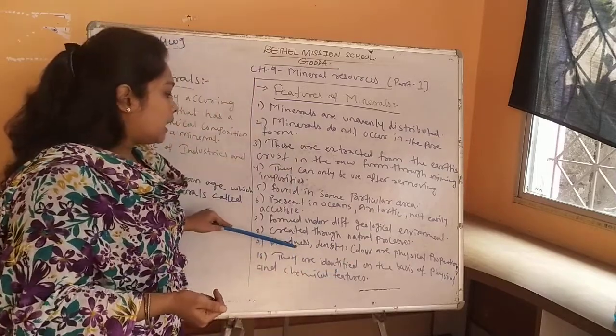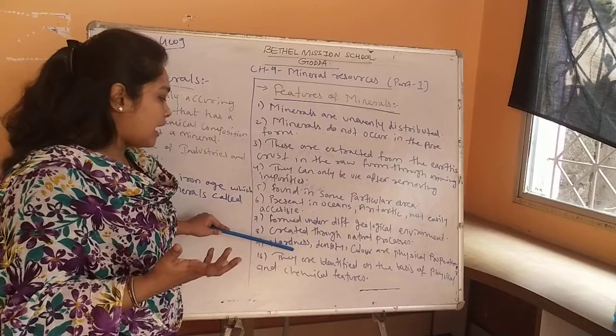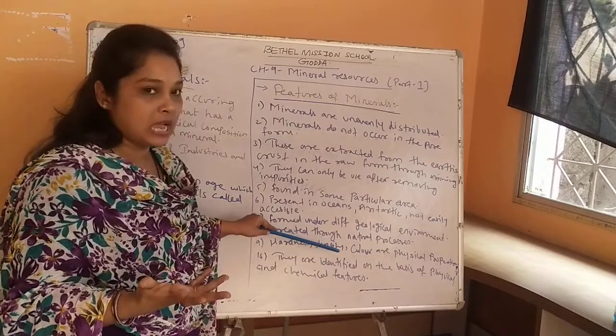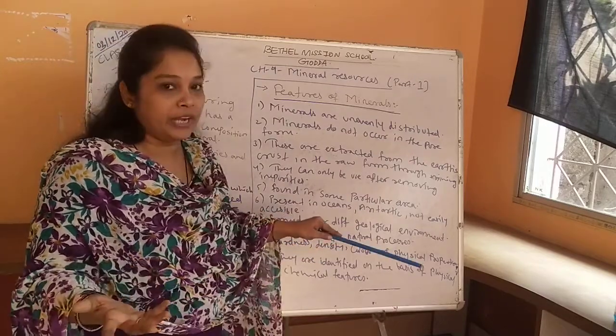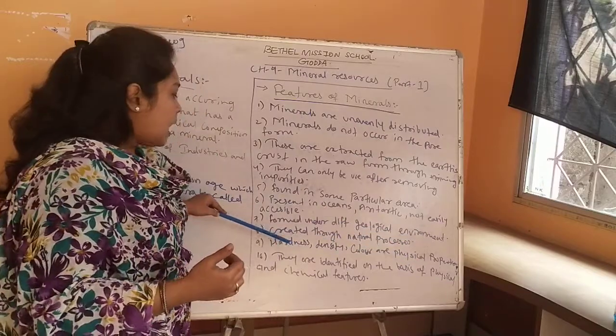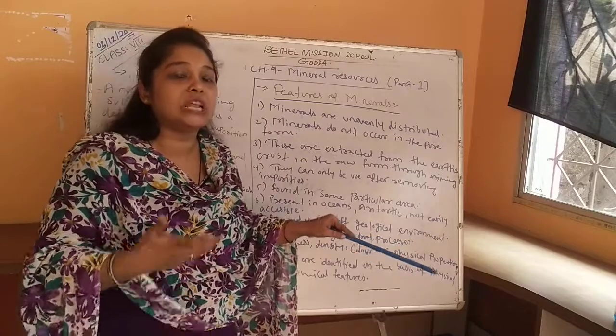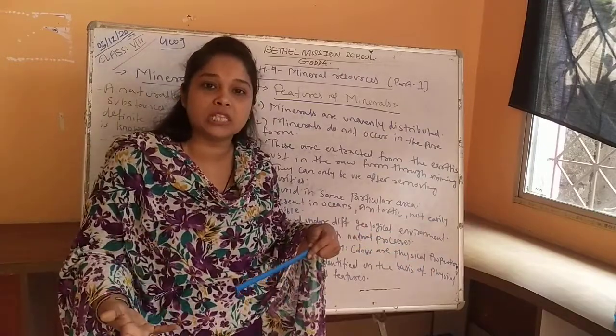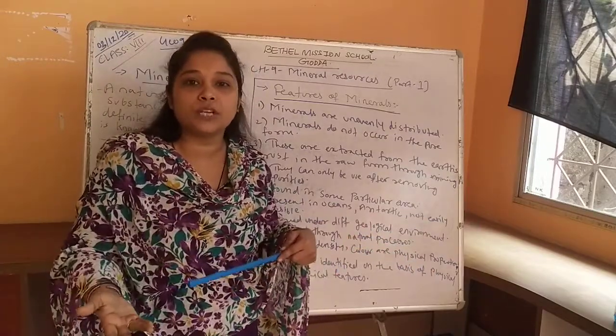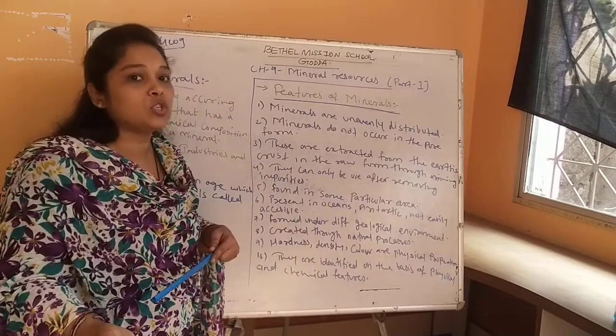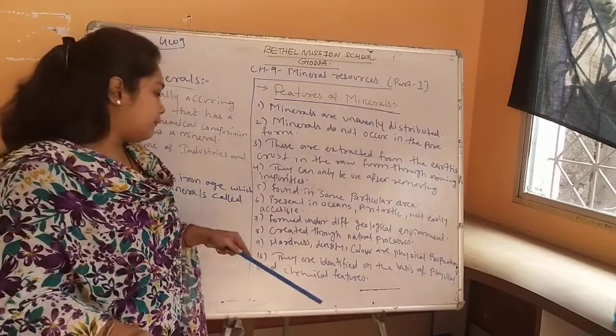Next one is many minerals are hard minerals. Their density is very high and their colors are also different. So over here we can say that the hardness, density and colors of each mineral are different. That is why the physical properties of each mineral are different. Physical features of each mineral are different, and the chemical composition of each mineral is also different.